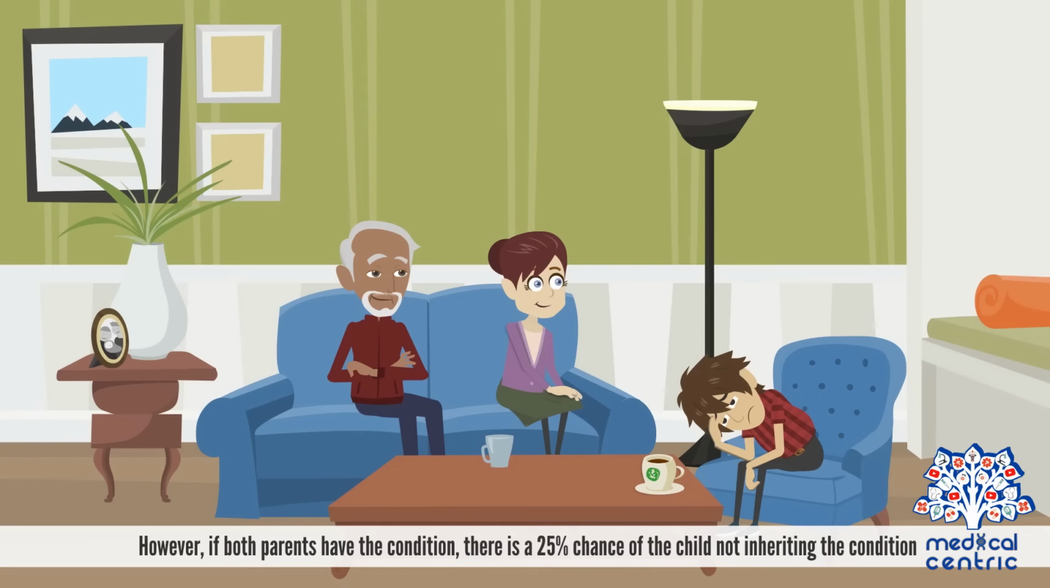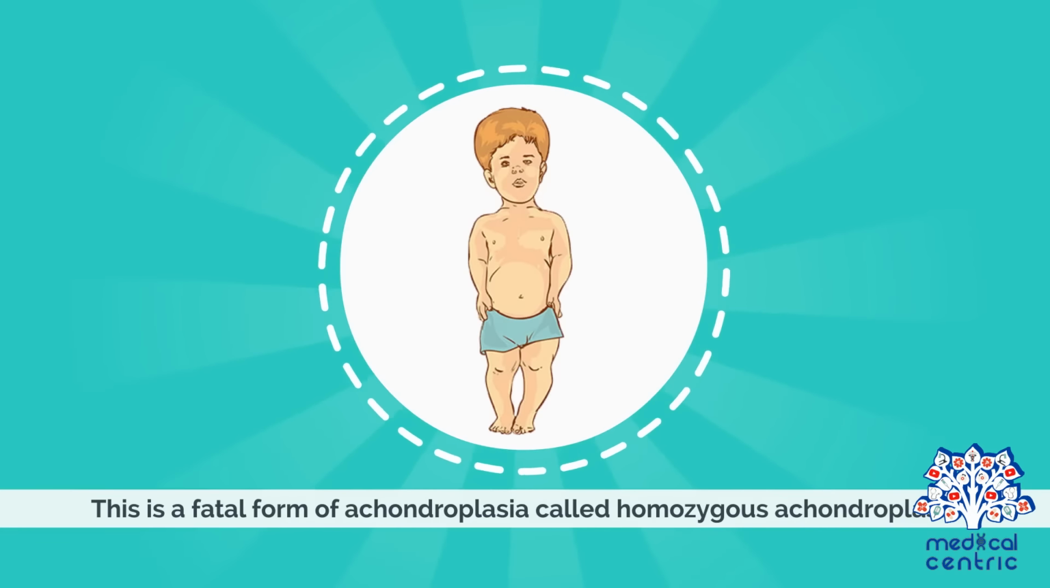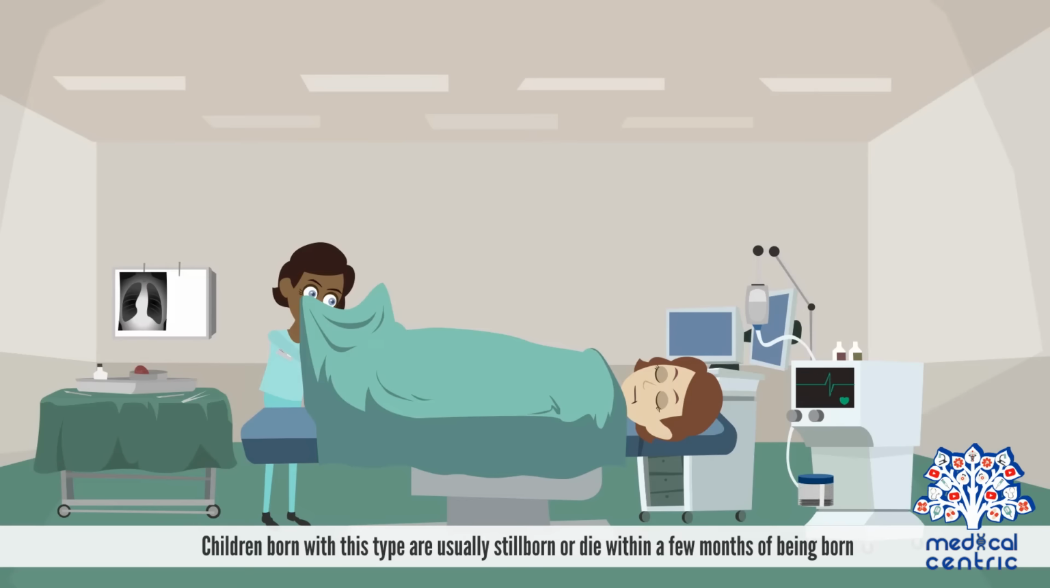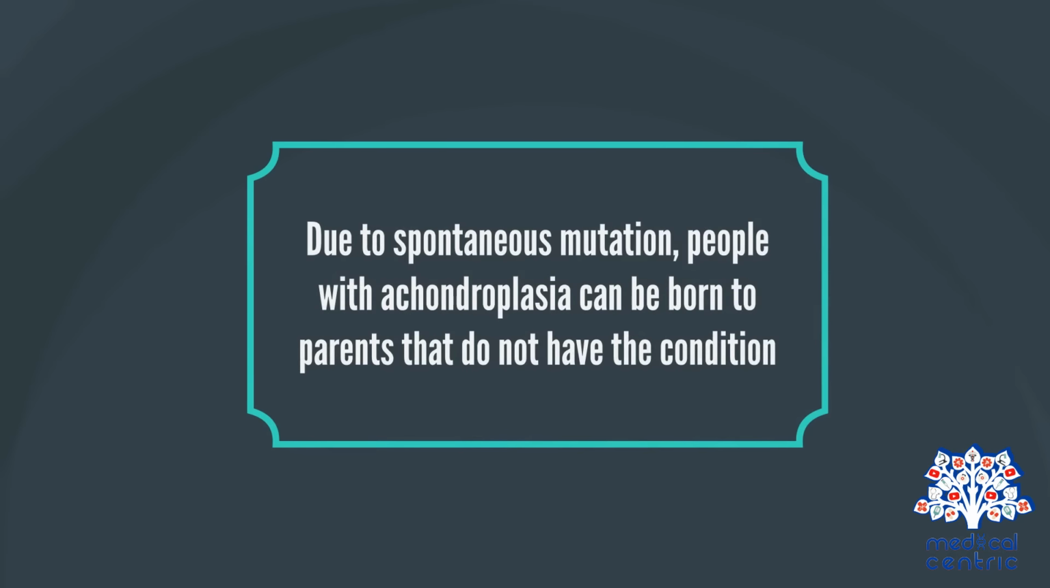However, if both parents have the condition, there is a 25% chance of the child not inheriting the condition, a 50% chance of inheriting one defective gene that causes the condition, and a 25% chance of inheriting two defective genes, resulting in a double dominance. This is a fatal form of achondroplasia called homozygous achondroplasia. Children born with this type are usually stillborn or die within a few months of being born. Due to spontaneous mutation, people with achondroplasia can be born to parents that do not have the condition.